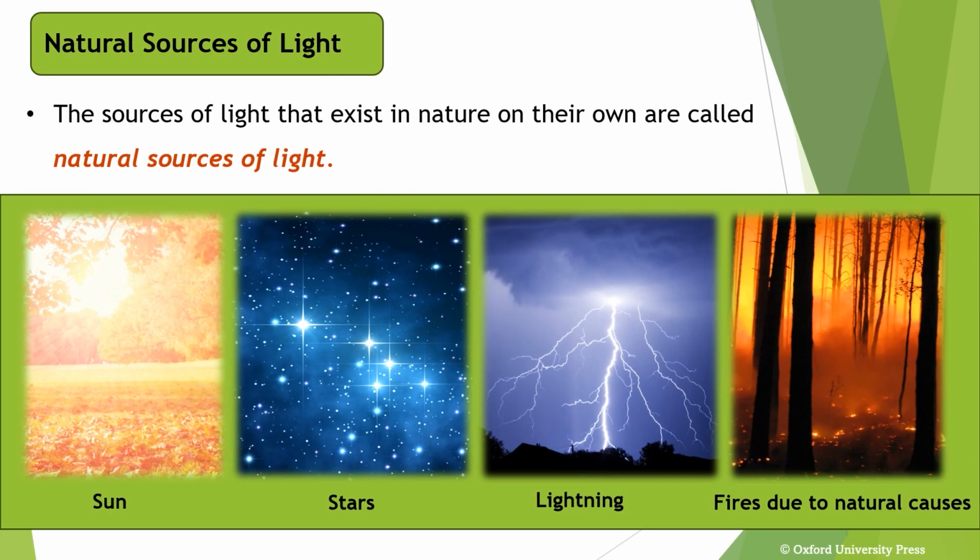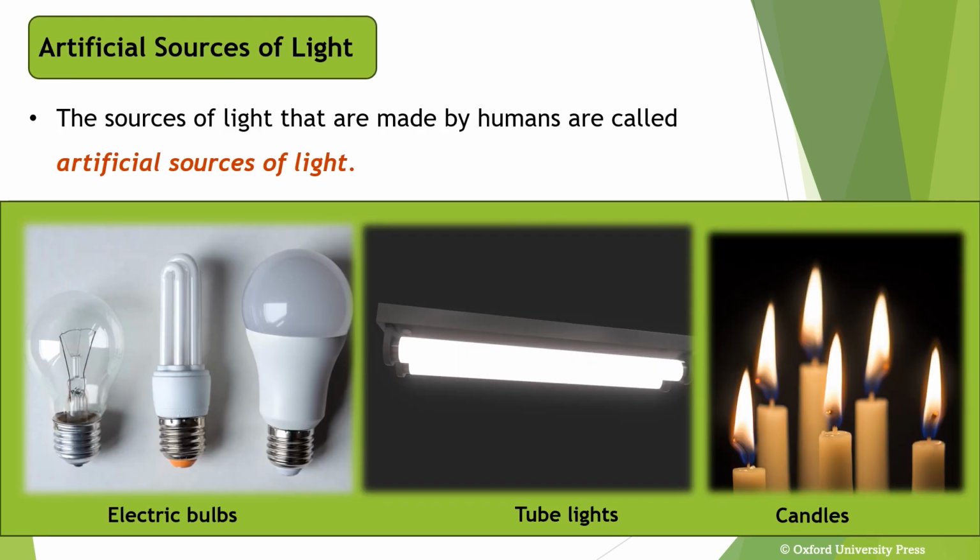Let us look at some natural sources of light. Sources of light that exist in nature on their own are called natural sources of light. Some examples of natural light sources are the sun, stars, lightning, and fires caused due to natural causes. The sources of light that are made by humans are called artificial sources of light. Some examples of artificial sources of light are electric bulbs, tube lights, and candles.